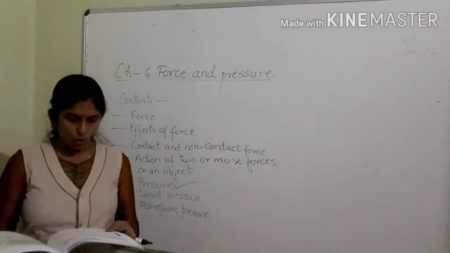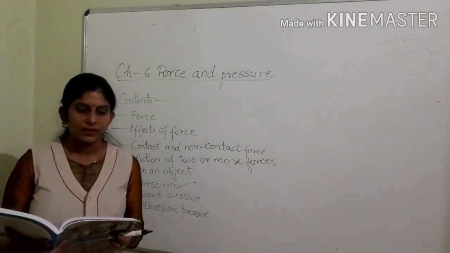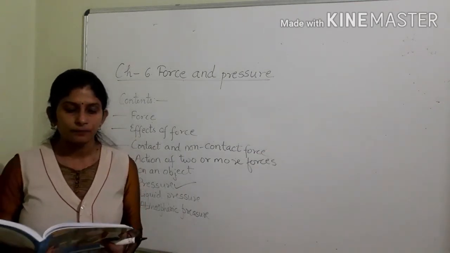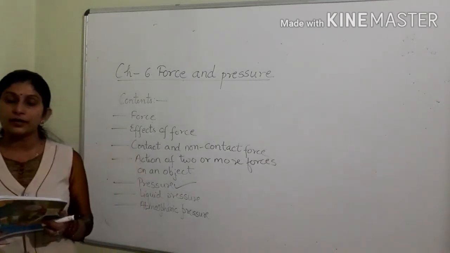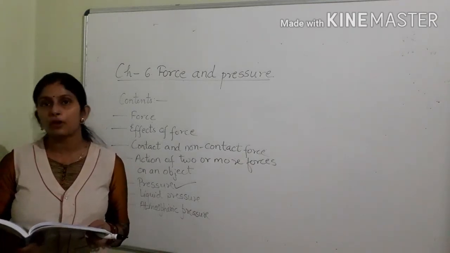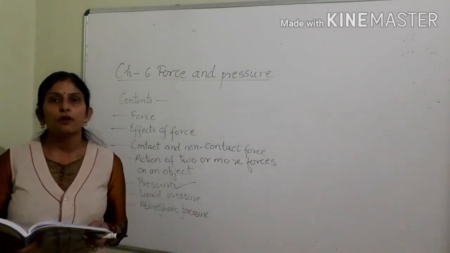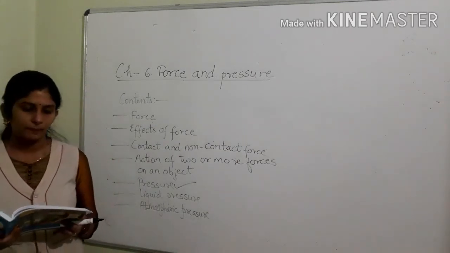Now, open page number 102 of your textbook. Then there is a checkpoint 3. Answer the following questions. Write the formula for calculating pressure. As I told you, pressure is equal to force upon area. So, formula of pressure is force upon area, P is equal to F upon A.